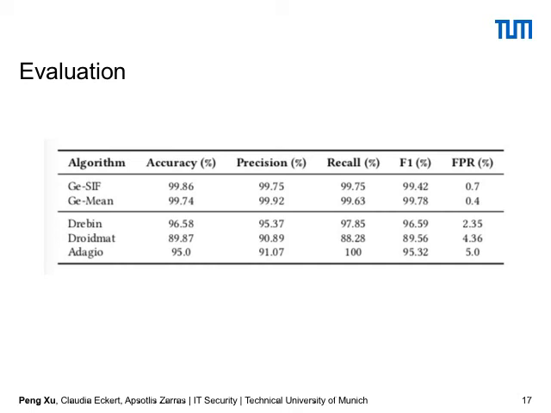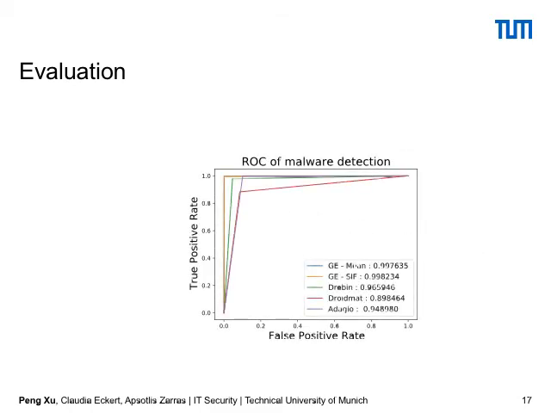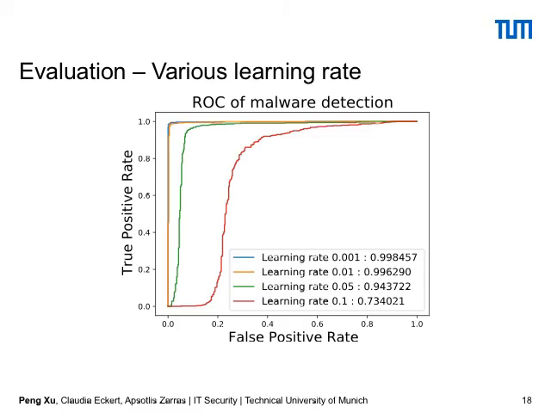Here we compared our work with other works like Adagio, Drebin, and MaMaDroid. From here we can see that no matter whether we use the graph embedding, function embedding, or opcode embedding, we get more than 99.8 and 99.7 accuracy. Yeah, we get the best one here. Besides that, we also get very good recall curves here.